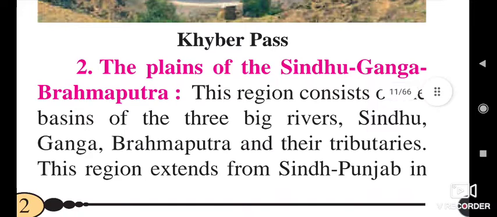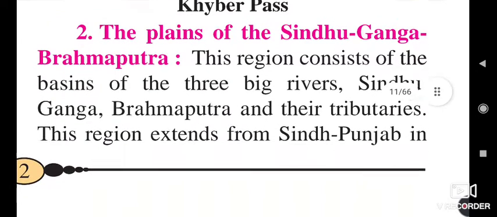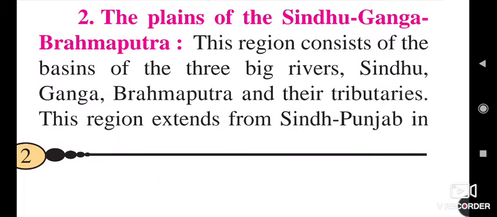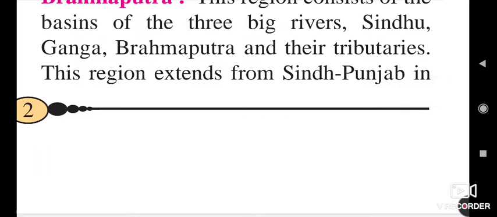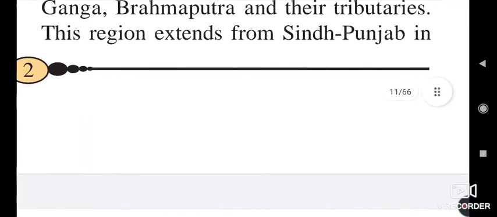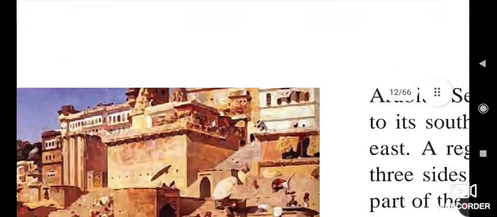The region that consists of the three big rivers and their tributaries extends from Sindh, Punjab and the northwestern states.